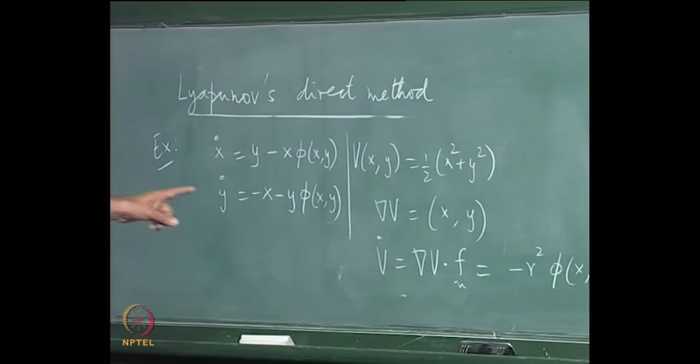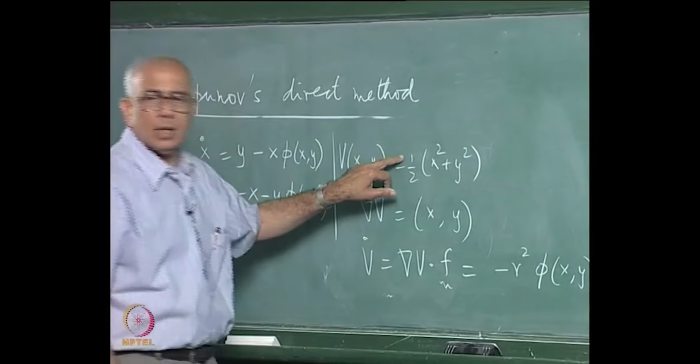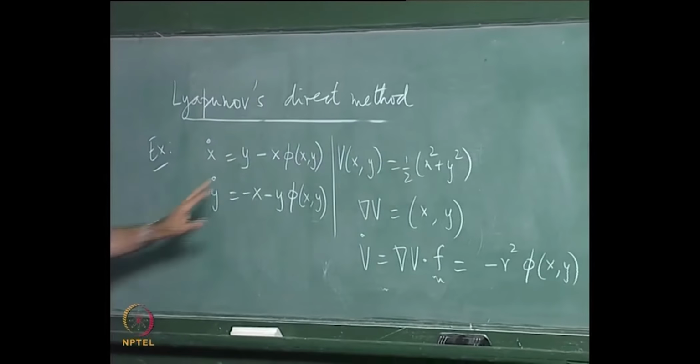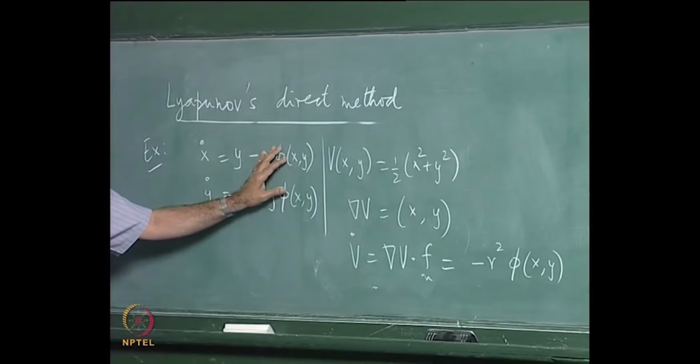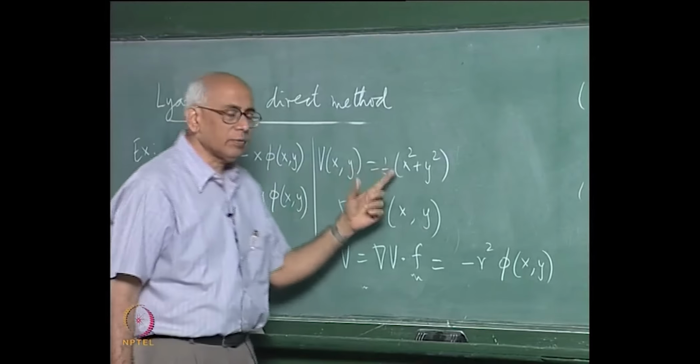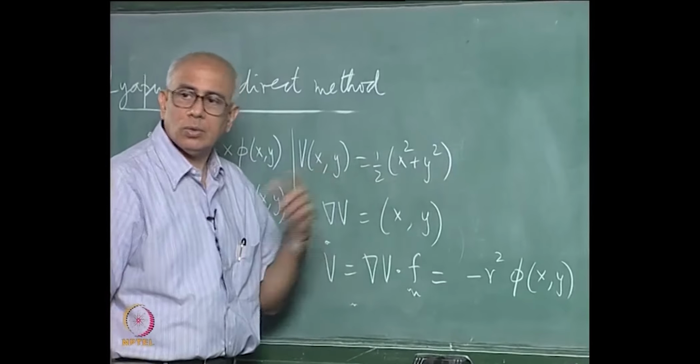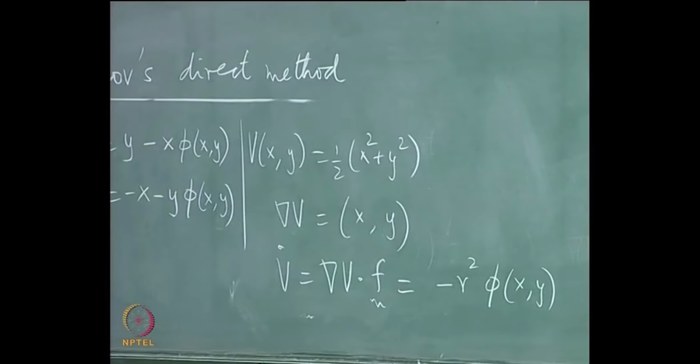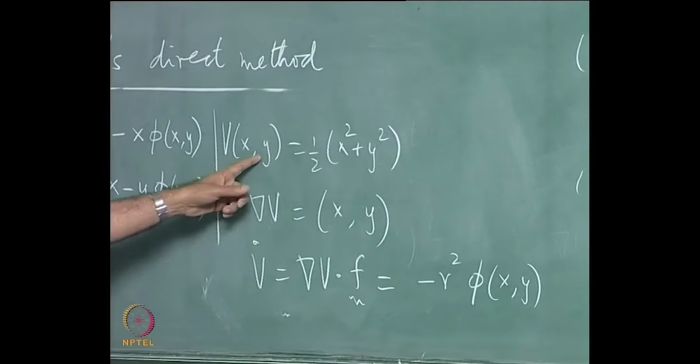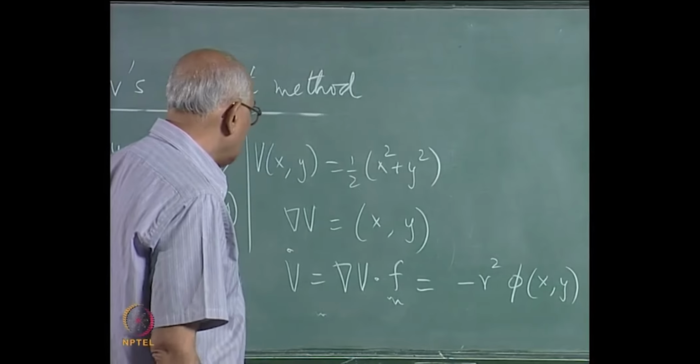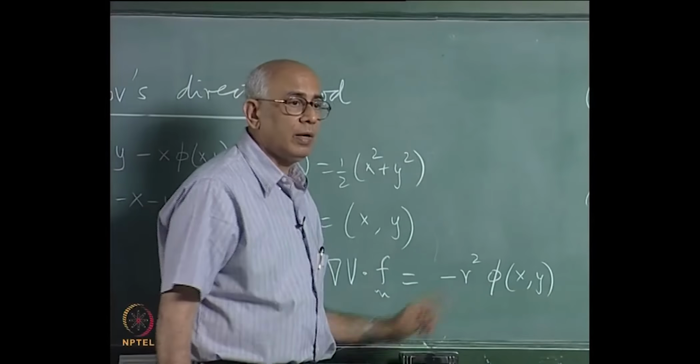Now the Lyapunov function I have chosen is just the energy of the unperturbed simple harmonic oscillator. It is a positive definite function, vanishes at the origin, non-zero everywhere outside the origin, and I see that V dot in this case is minus r squared phi.